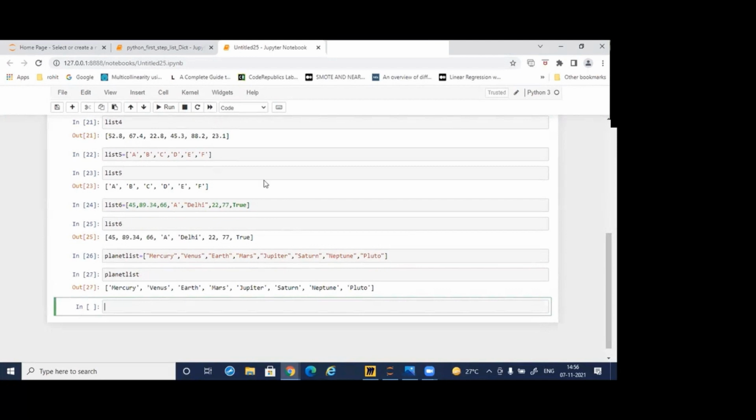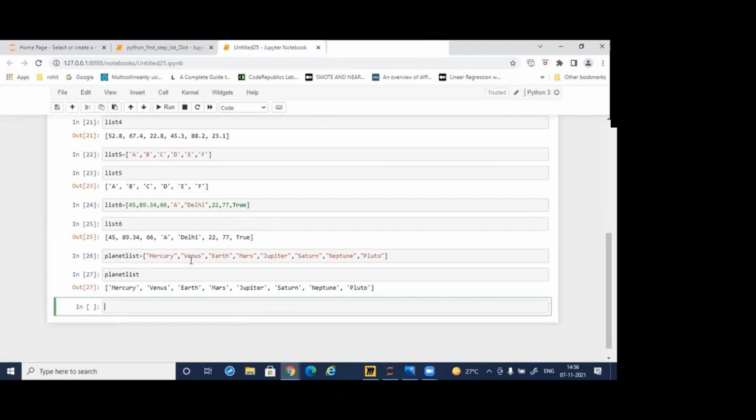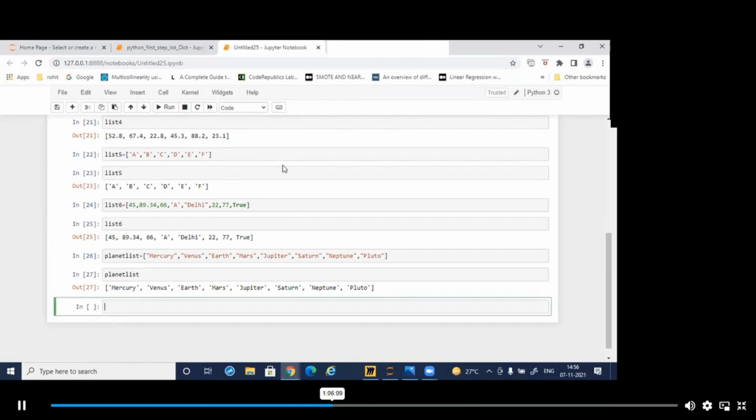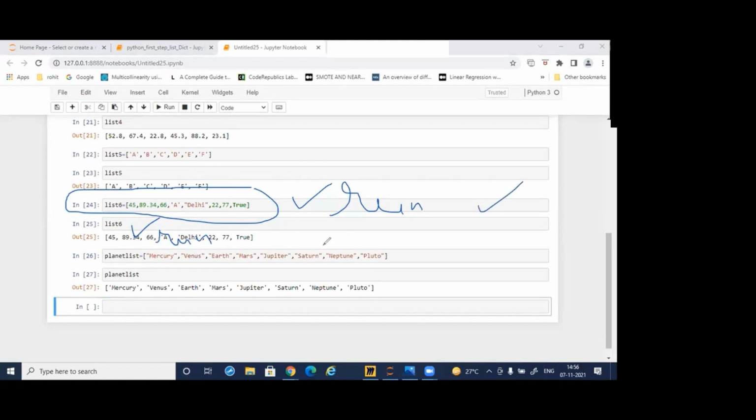So here you can see the point is that list 6 is not defined. Do not make any list inside a list right now. Please do not jump for anything, otherwise you will be in the problem. If it says list 6 is not defined, you go to list 6 and run it again. Then it will be executed, because by chance this line has been left for running. So that's why it is generating the errors.